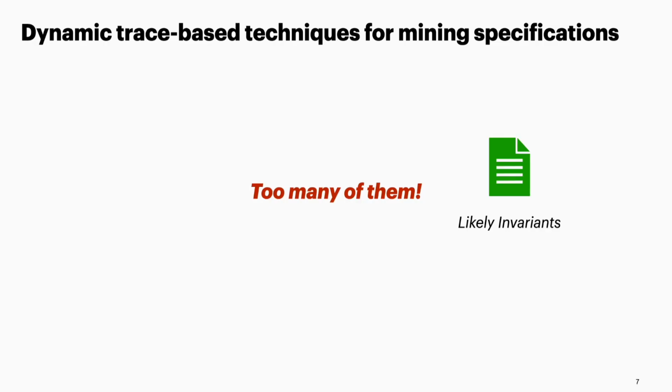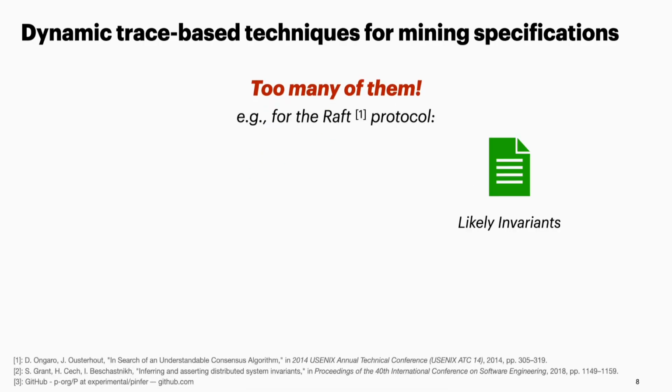Though these data-driven techniques have very good scalability, they often produce too many likely invariants, which can overwhelm the developers. For instance, for an implementation of the Raft consensus protocol, a previous work, DistAI, which learns likely invariants from state traces of the system, can produce 1 million of them. And this is without proper user guidance.